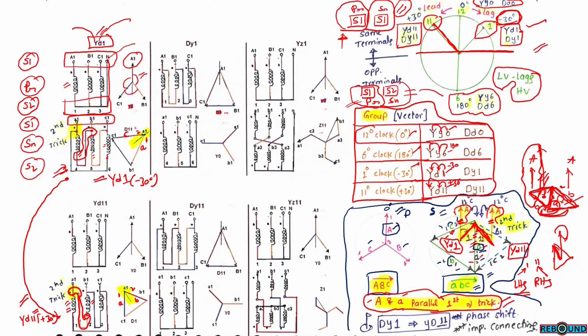So this is the case for phase difference of 180. So this is a very important analysis. We have to follow these short tricks to find the vector grouping of transformer windings. So the same method can be repeated for different connections: PY1, PY11, YZ1, YZ11.